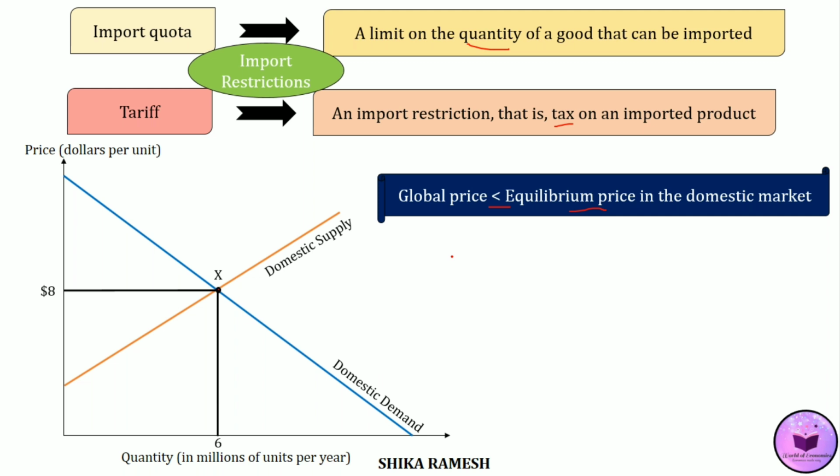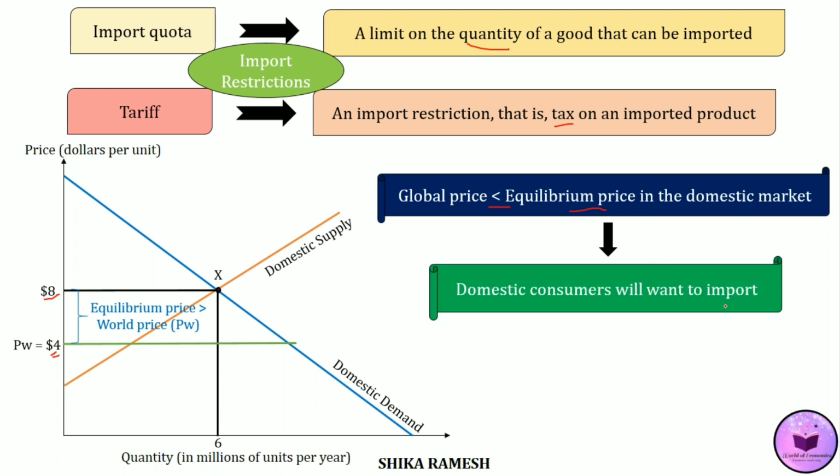So, the domestic consumers compare that equilibrium price in their domestic market with that of the global price of that same product. And if the consumers find that the domestic price is higher than the global price, or in other words, if the global price of that product is lower than the equilibrium price in the domestic market, consumers will obviously want to purchase that product where it is sold at a lower price. And so in this case, consumers will import that product from the foreign market.